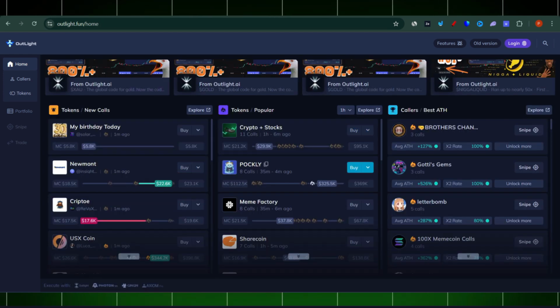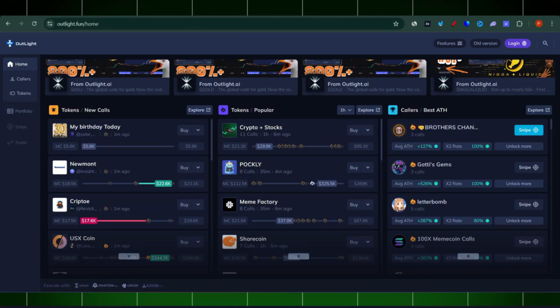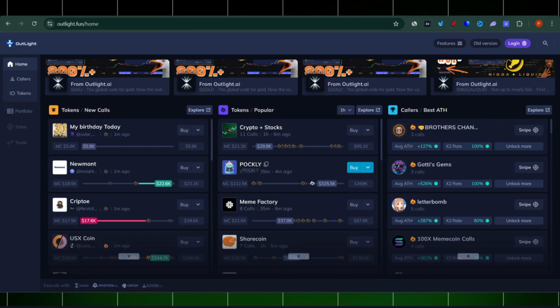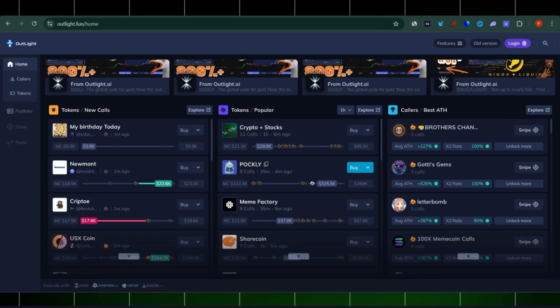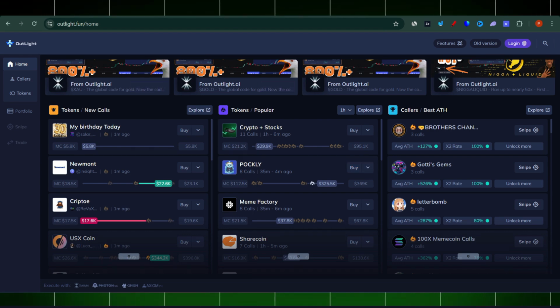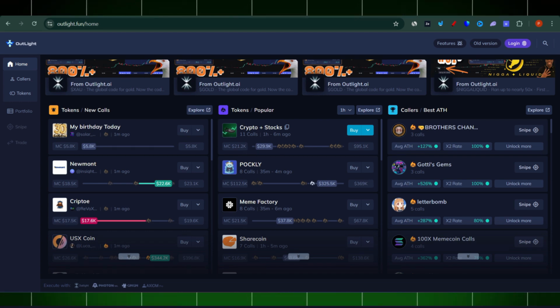Some of those calls are very profitable, but I still highly encourage you guys to do your own research before you decide to buy any coins. I'm not saying that all of those coins will be risky, but the majority of them will still be risky. It doesn't matter where you find them, on Outlight.fun or Axiom, directly on Axiom, or in any Telegram group. Every asset there is very risky, so do your own research, guys.